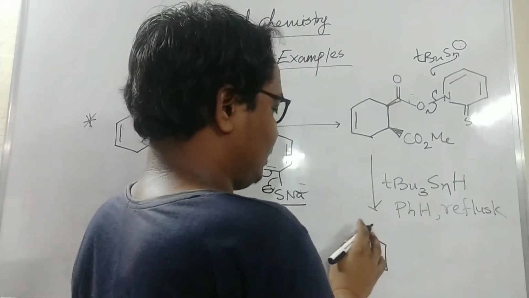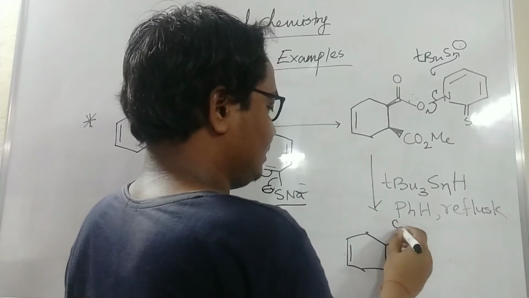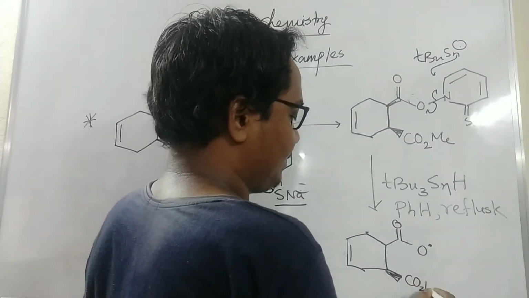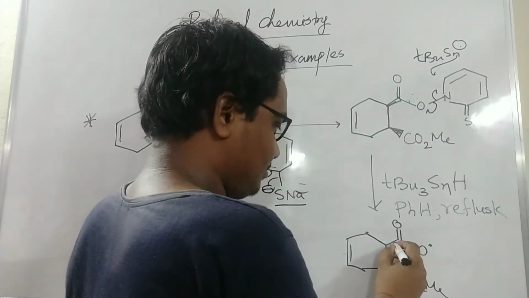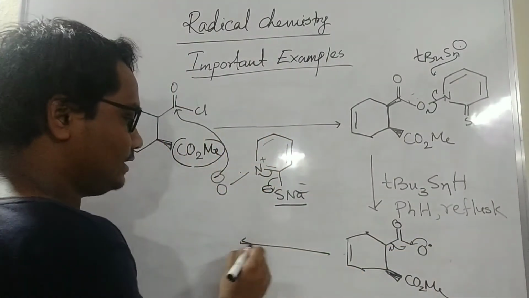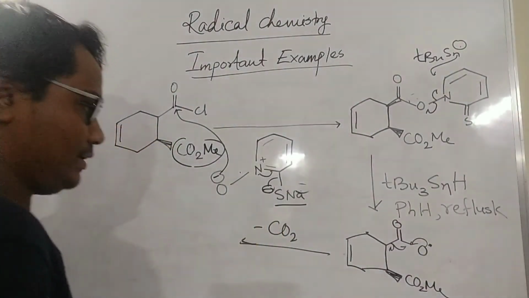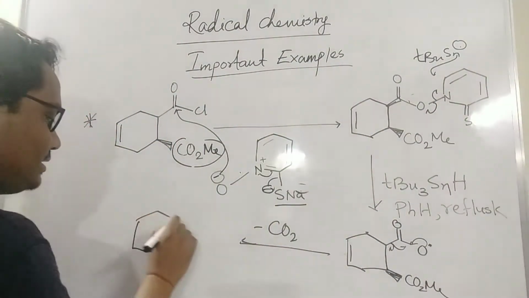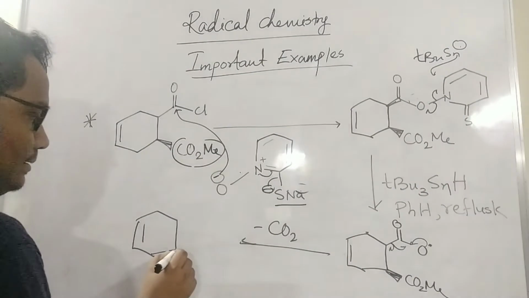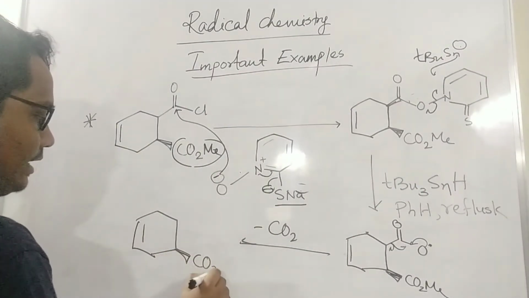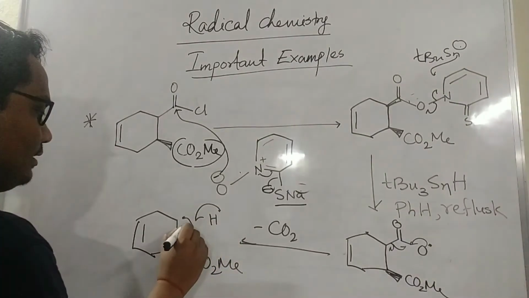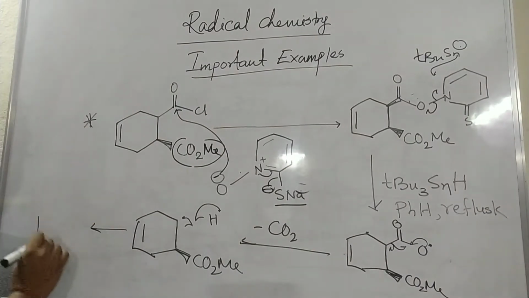Then like that it will be a dot, and that O dot is there, and then CO2Me. So again it will cleave like that, and carbon dioxide will release. So what is this release? Carbon dioxide will release, minus CO2, as a radical. In the presence of solvent it will quench, or here the hydride will also be a radical, so it will quench like that. CO2Me and a dot is there, hydride dot is there, it will come, and it will come.